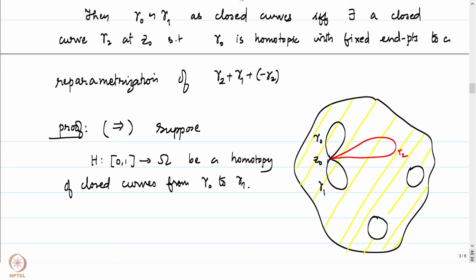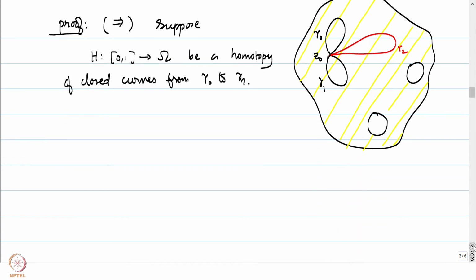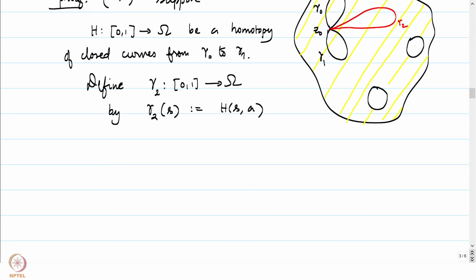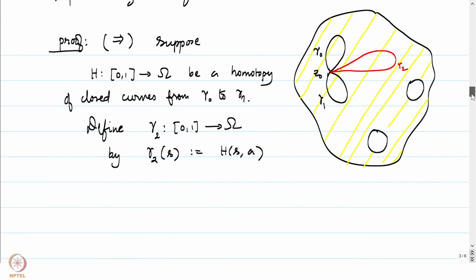What does that mean? Before we draw what that means, let me give a new definition. Define gamma 2 from [0,1] to omega by gamma 2 of s equal to H of s comma a. The initial and terminal point of the closed curve gamma s at every stage is being captured by gamma 2.